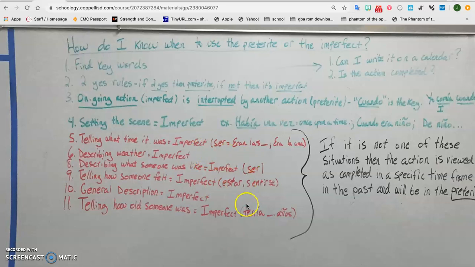Okay, so all this in red. If it's not one of these situations, then the action is viewed as completed in a specific time frame, a specific point in the past. It will be preterite. Okay, so to kind of make it simple, preterite, completed action in a specific point or moment, is what we use it for. And it's a lot of times just for action. Imperfect tells ongoing action. We don't know when it finished, and it could still be going on right now. And it's used for description. All of this in red. Describing, telling age, telling what time it was, giving the background information.